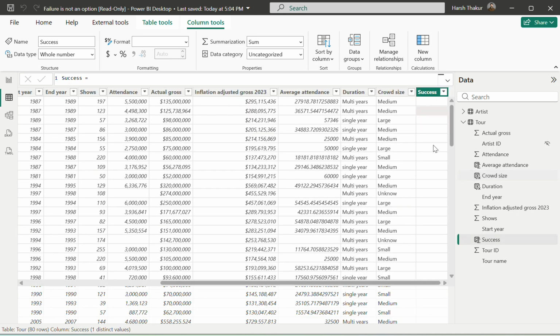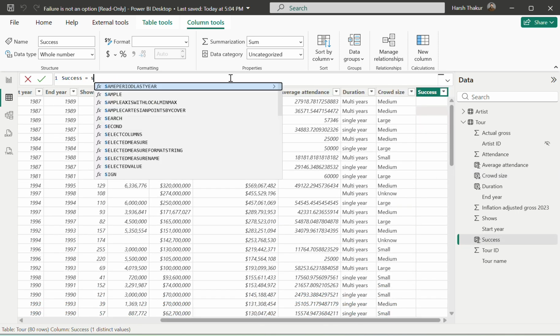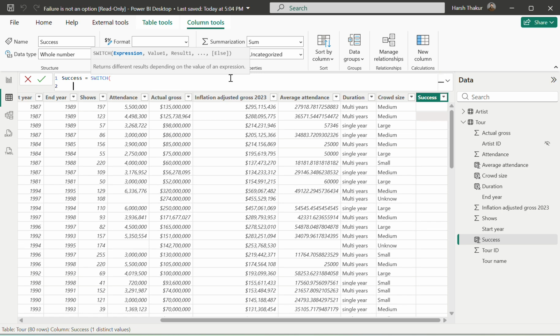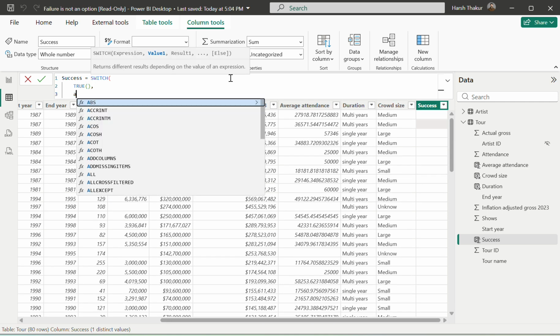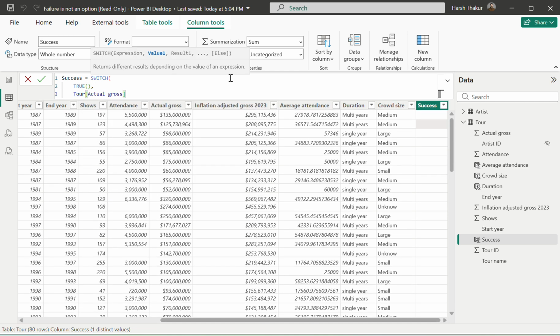So for this success, I will use the SWITCH function again, SWITCH TRUE, where I will go with actual gross. Actual gross is equal to or greater than, let's say, this much, 1 2 3 4 5 6 7 8, right?